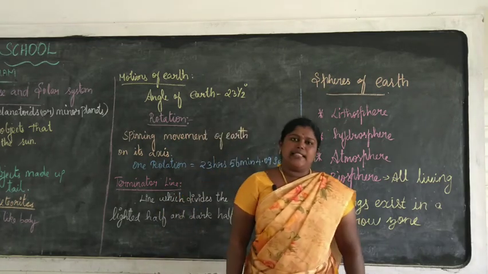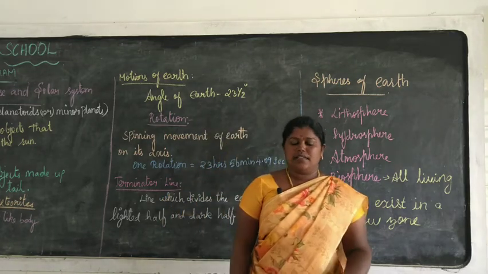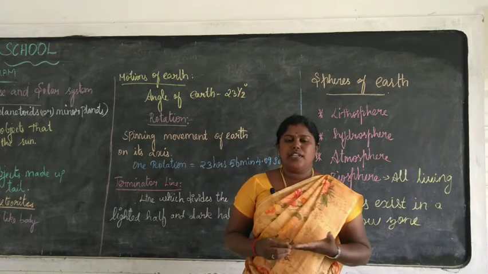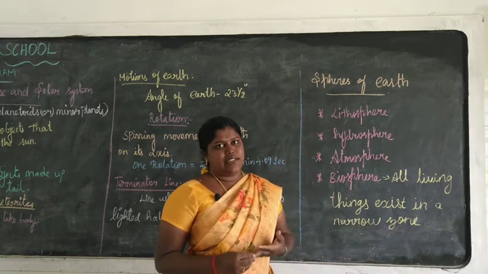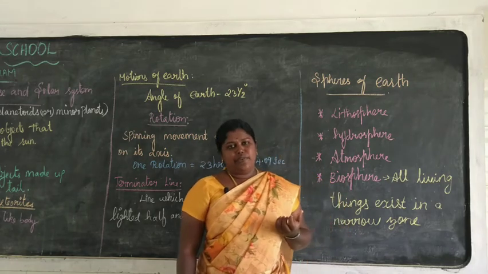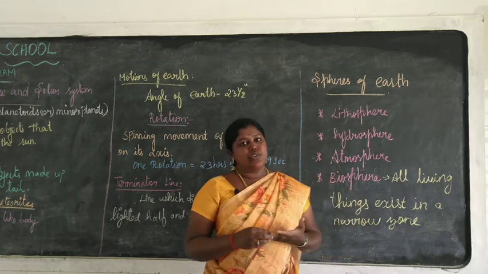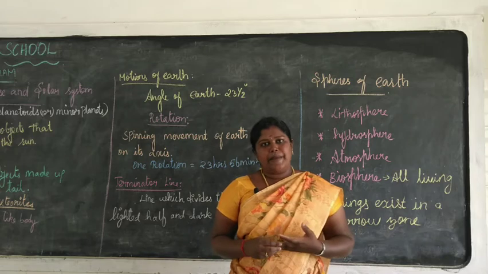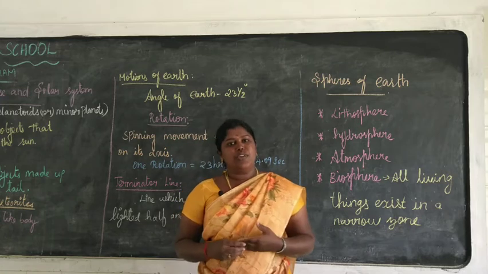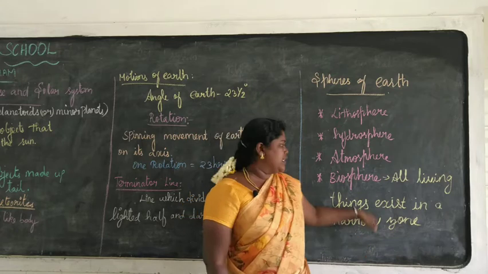The Earth is the most suitable planet to support life, because the Earth is composed of the lithosphere, atmosphere and hydrosphere. So it is known as the four realms of the Earth. Our Earth is the only planet to support our life. The Earth consists of land, soil, air and good climatic conditions to support life. It is the most suitable planet and the only planet to support life. All living things exist in a narrow zone known as the biosphere.